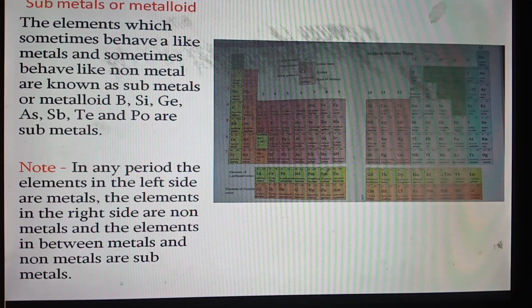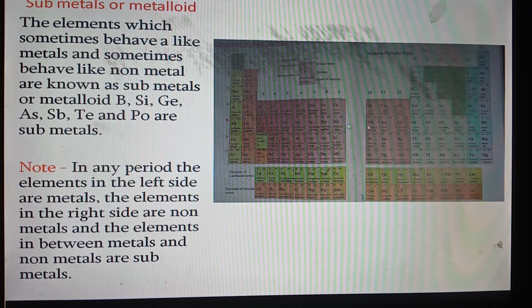Our next discussion is submetals or metalloids. Which are submetals? The elements which sometimes behave like a metal and sometimes behave like a non-metal are known as submetals. The examples are boron, silicon, germanium, arsenic, antimony, tellurium, polonium, etc. These elements lie between metal and non-metal in the periodic table.